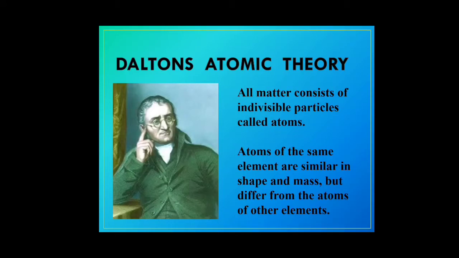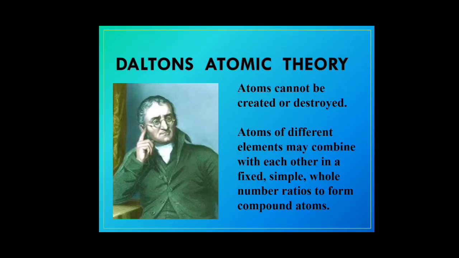The next point he made was that atoms of the same element are similar in shape and mass but differ from the atoms of other elements. So when you're talking of one particular element, all its atoms are similar. But a different substance will be made up of a different kind of atoms.